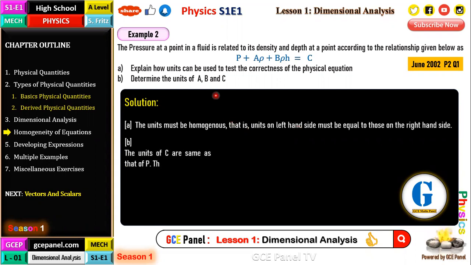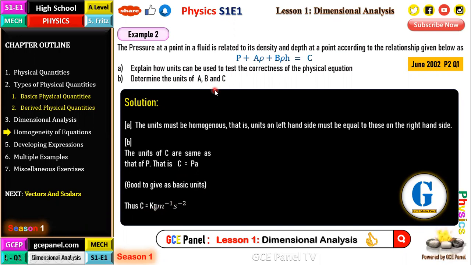Now, what are the units of A, B, and C? I'll start with C. The units of C are the same as the units of P, which is the Pascal, because we are summing pressure plus pressure plus pressure, which is equal to pressure. So C is in pascals. But I would like to give my answer in terms of the basic units. The Pascal is kilograms per meter per second squared.